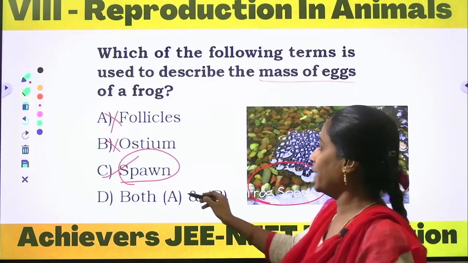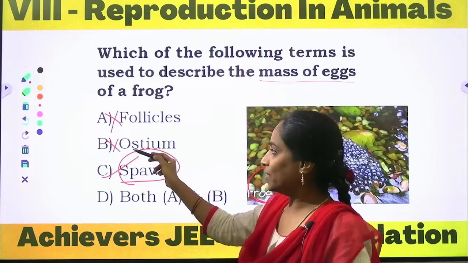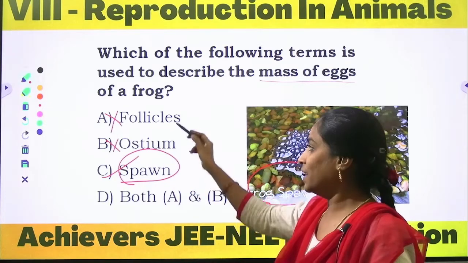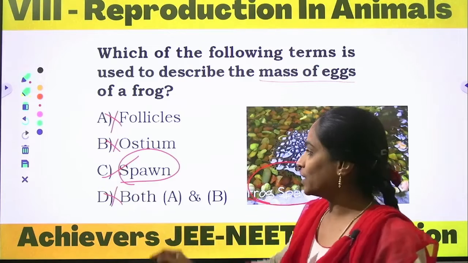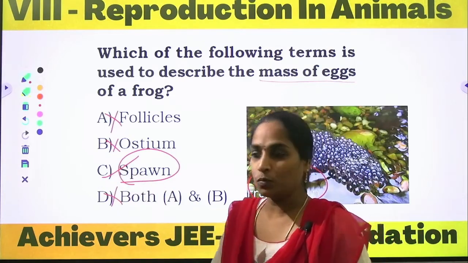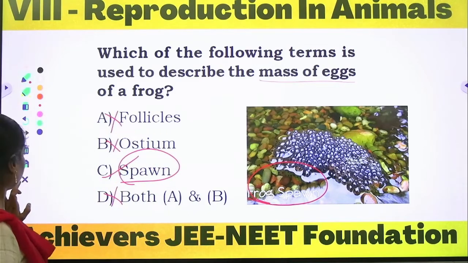Both A and B he is asking. Already we have discussed that follicles and ostium are wrong, so option D is also wrong. So the correct option is spawn. A group of eggs of a frog is called a spawn.